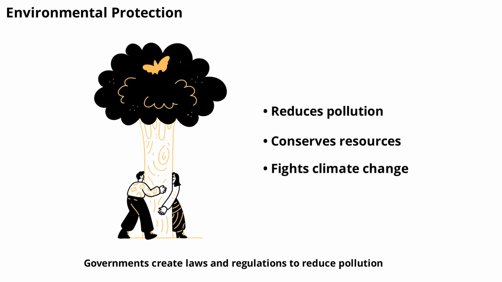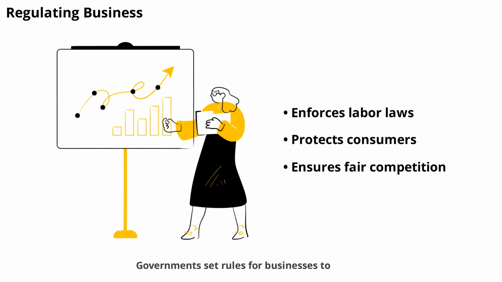Governments create laws and regulations to reduce pollution, conserve natural resources, and fight climate change. They may also manage national parks and wildlife reserves. By taking care of the environment, governments help ensure a healthy planet for future generations and protect the resources we all depend on.